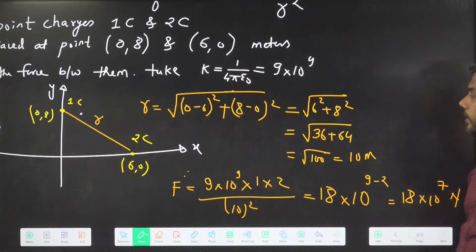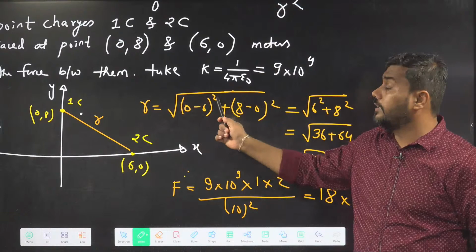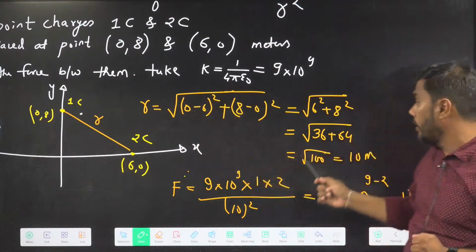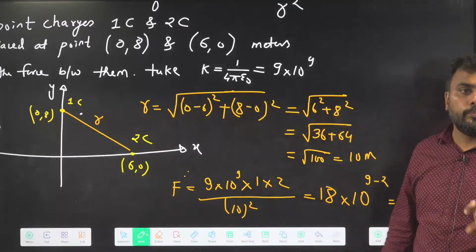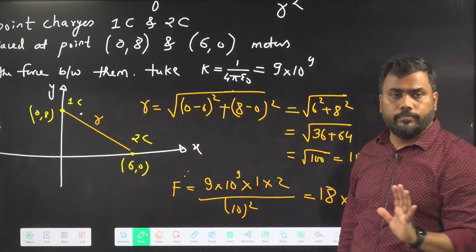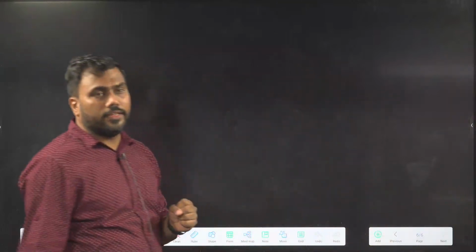Chandra is asking that I have 0 minus 6 square here, so 0 minus 6 should be minus 6 and I should write minus 6. But it doesn't matter because I am squaring it. So plus 6 or minus 6, both will be the same. Okay? So let's proceed to the next things.